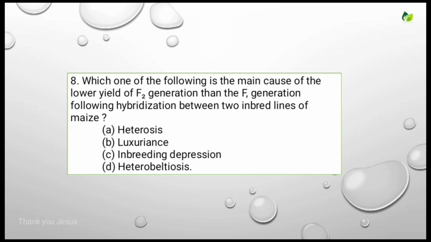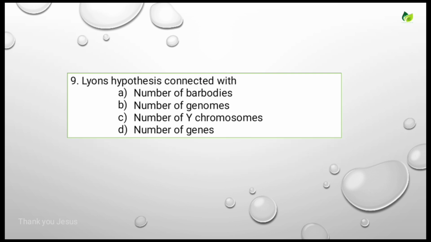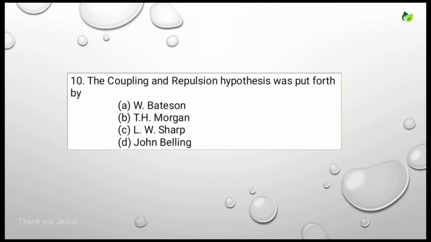Which one of the following is the main cause of the lower yield of the F2 generation than the F1 generation following hybridization between two inbred lines of maize? Options are heterosis, luxuriance, inbreeding depression, heterobeltiosis. For this, the correct answer is inbreeding depression. Okay. Let's see the next question. Lyon's hypothesis is connected with. Options are number of Barr bodies, number of genomes, number of Y chromosomes, number of genes. For this the correct answer is number of Barr bodies. So Lyon's hypothesis is related to the number of Barr bodies. Let's see the next question.